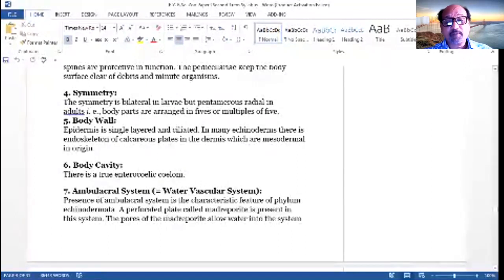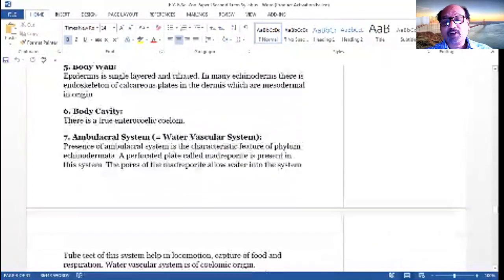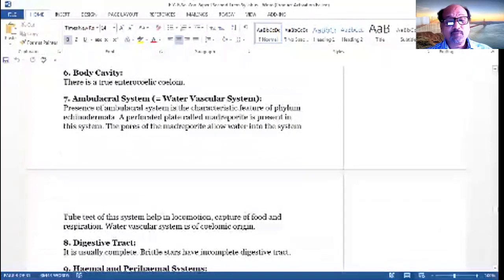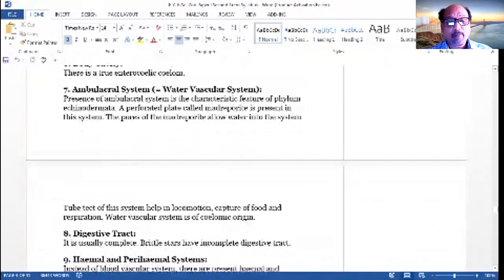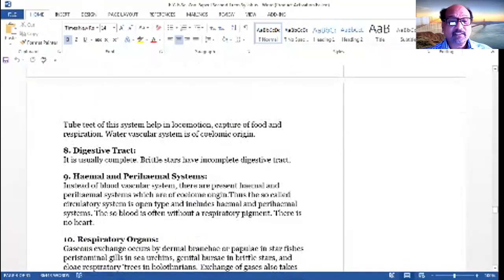The pores of the madreporite allow the water into the system, and the tube feet of this system help in locomotion, capture of food, and respiration. The water vascular system is of coelomic origin. Then the digestive tract is usually complete. Brittle stars have an incomplete digestive tract.